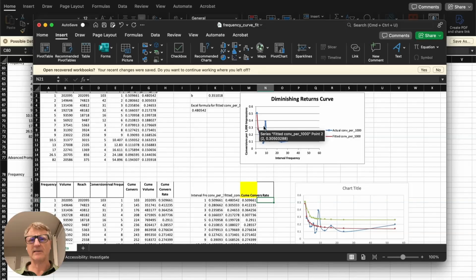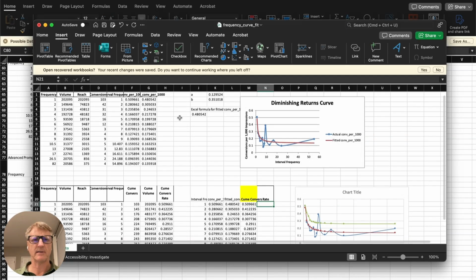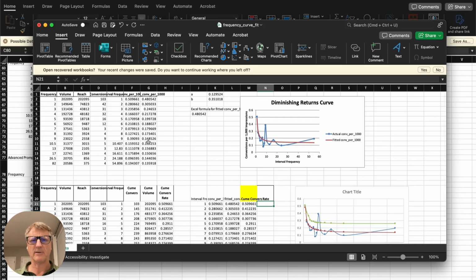I could tell looking at that this wasn't a marginal return because the curve would be nice and smooth. It wouldn't be bouncing around here. So looking at what they did with the calculation, I can see that the real answer should have been to cum the conversions, cum the volume, and then divide cum conversion rate with the cum volume. And that gives you this green curve here. So you can see that the answer it produced is actually off.